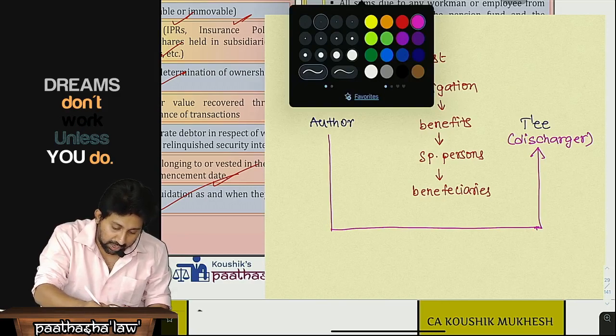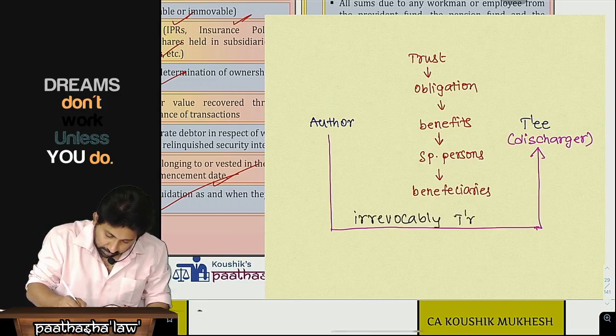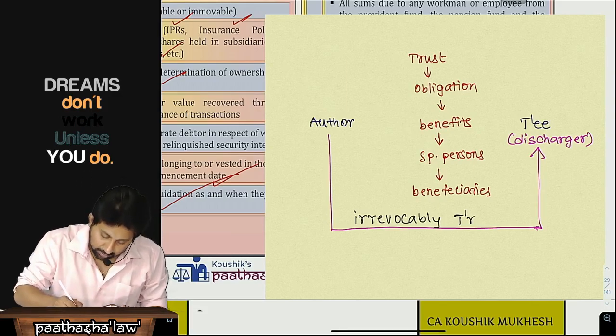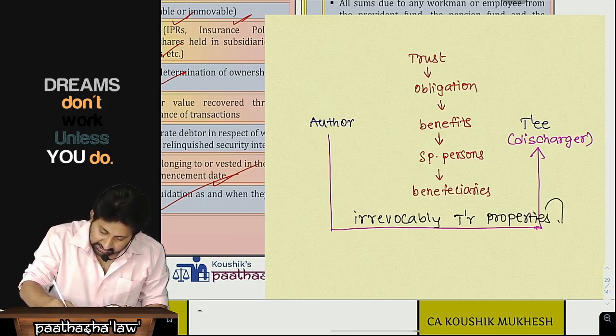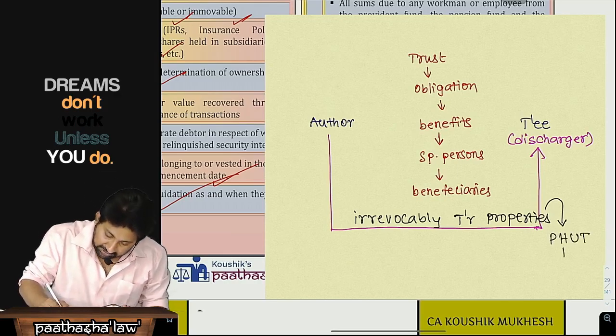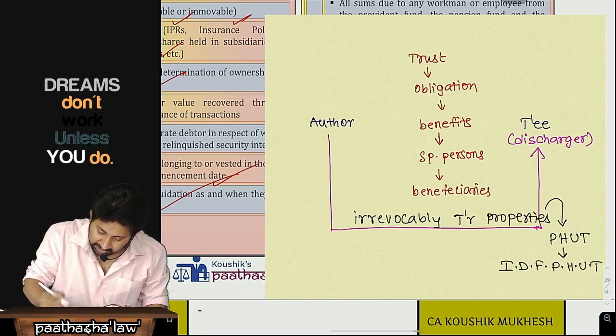I will irrevocably transfer my properties to you in your name. These properties are called property held under trust. From this property, income will be generated, which will be called income derived from property held under trust.